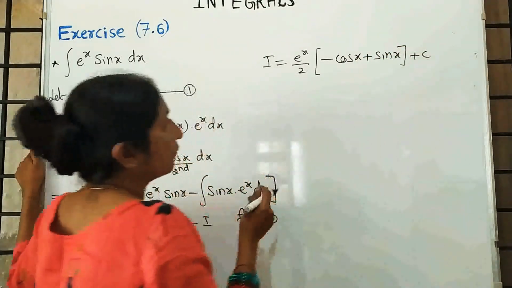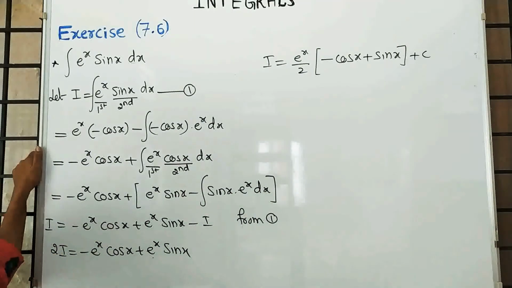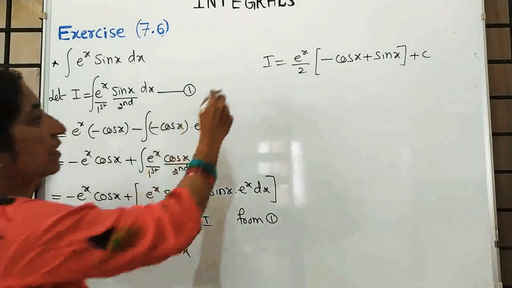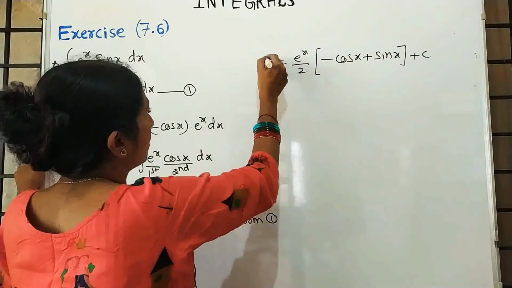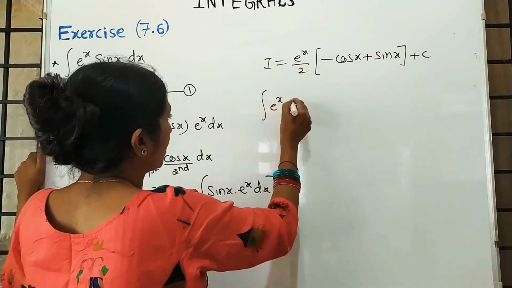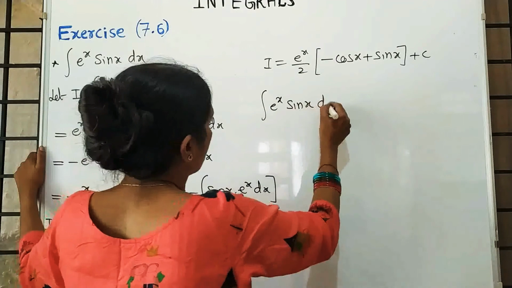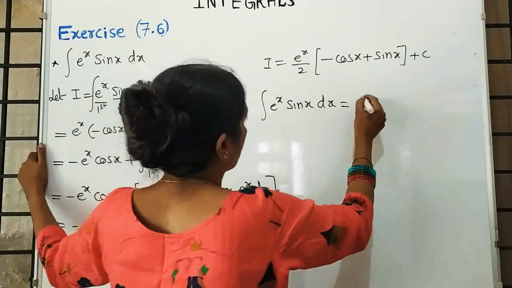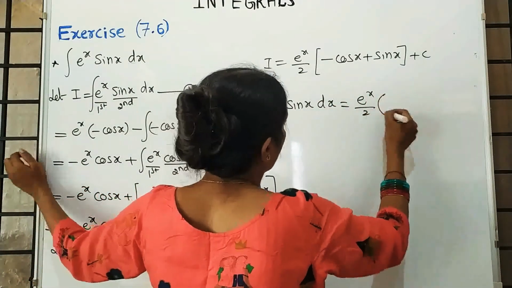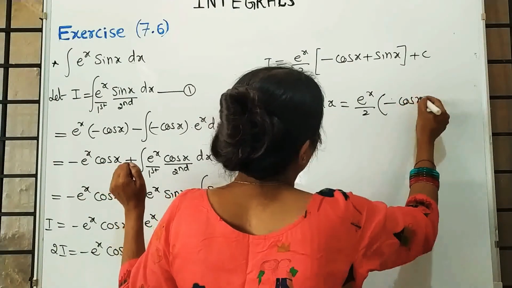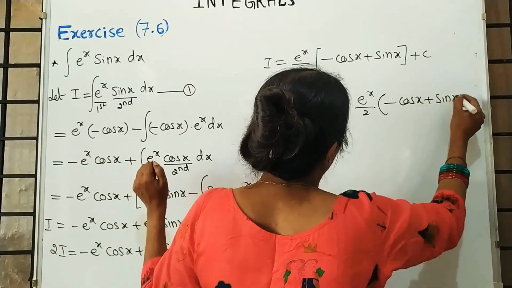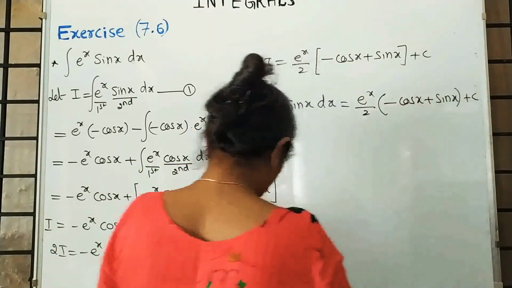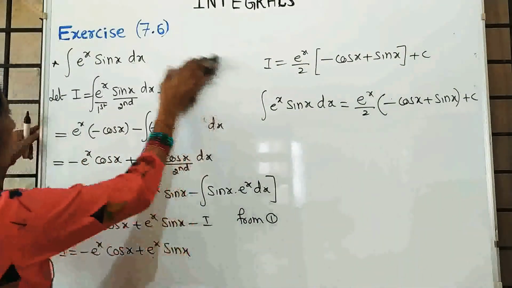If you want, you can verify with the formula because here a is 1 and b is also 1. Understood? So the answer is e raised to x by 2 in the bracket minus cos x plus sin x plus c. Moving to the next example.